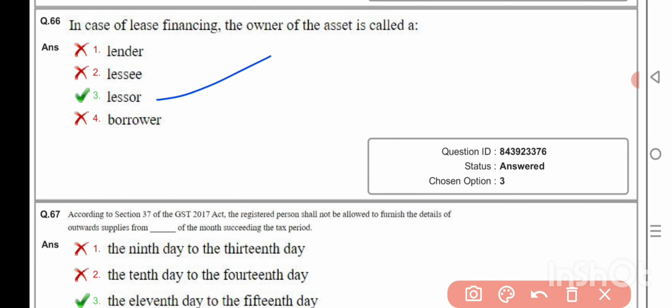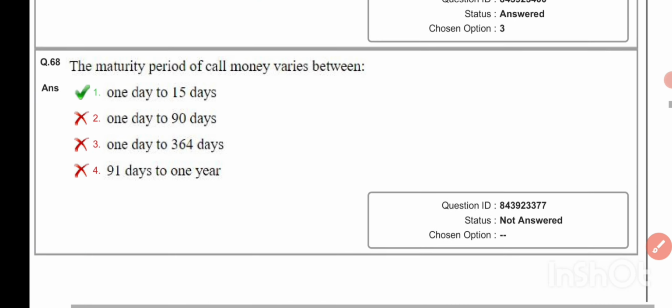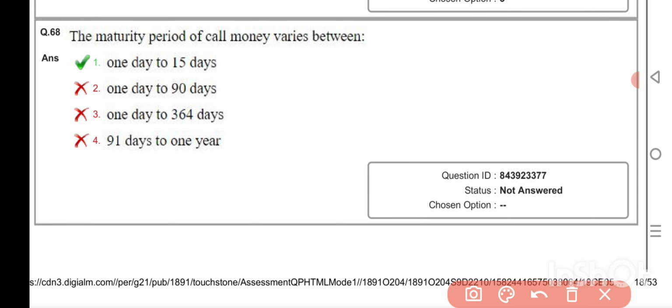According to Section 37 of the GST Act 2017, the registered person shall not be allowed to furnish the details of outward supplies from 11th day to the 15th day of the month succeeding the tax period. The maturity period of call money varies between 1 day to 15 days.